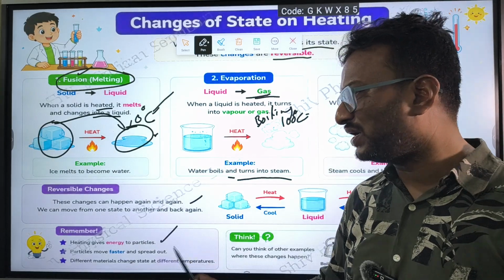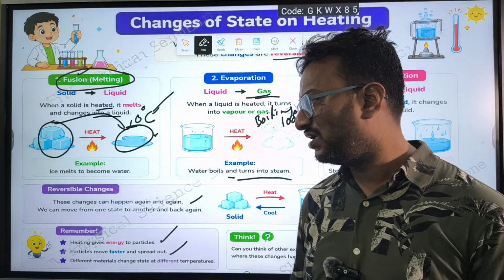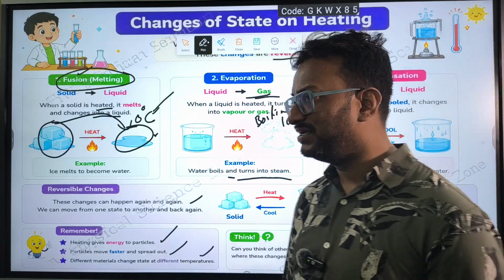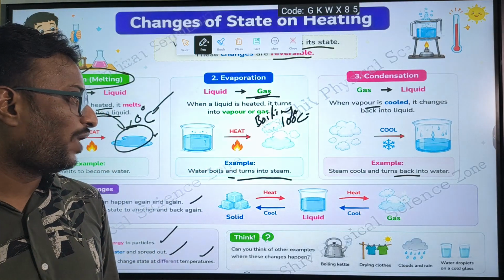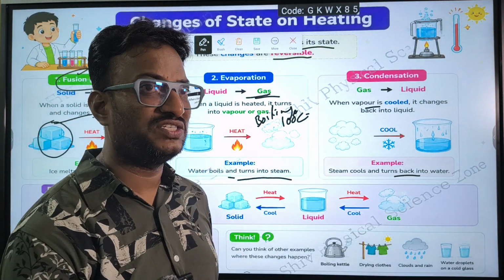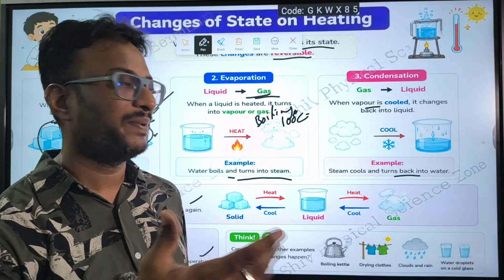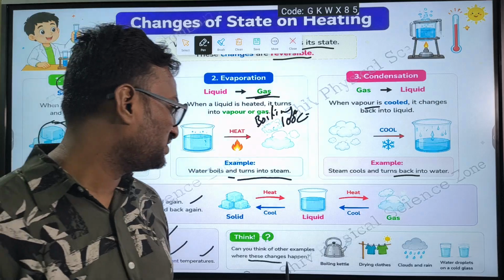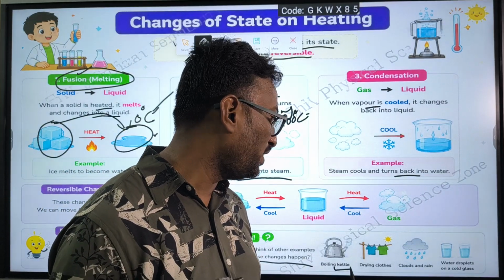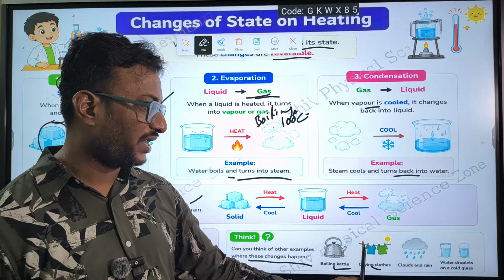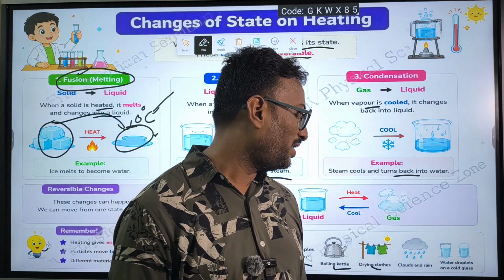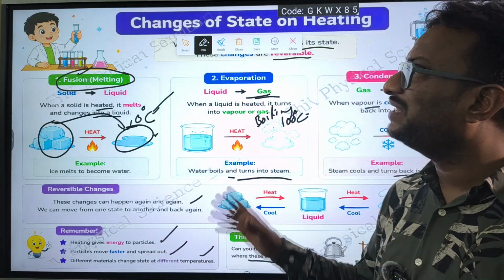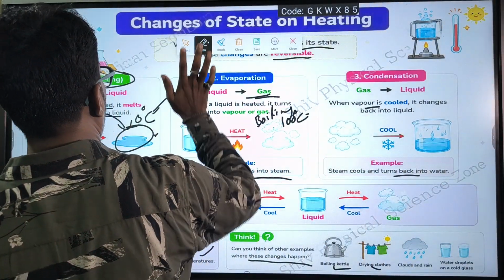Heating gives energy to the particles. Particles move faster and spread out. Different materials change at different temperatures. Water will change at one temperature and kerosene will change at another temperature. That depends upon the temperature, right? So can we think of other examples where the changes happen? Boiling kettle, drying of clothes, cloud and rain, and water droplets on a cold glass. These are all other examples of change of state.